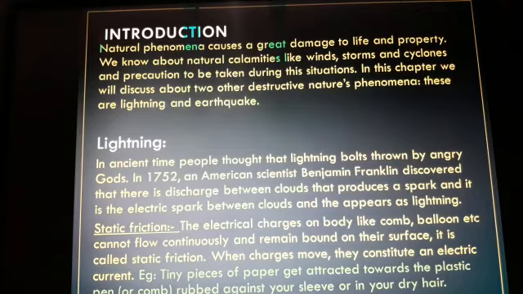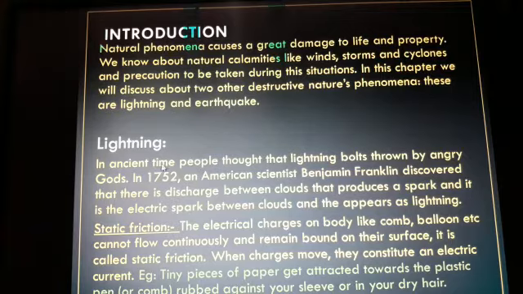You have already studied in the previous class that natural calamities are winds, storms and cyclones, and we have already learned about the precautions to be taken during such situations. In this chapter, we shall discuss two other destructive natural phenomena. These are lightning and earthquake and the measures to be taken during these disasters.